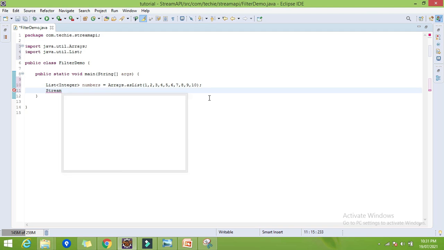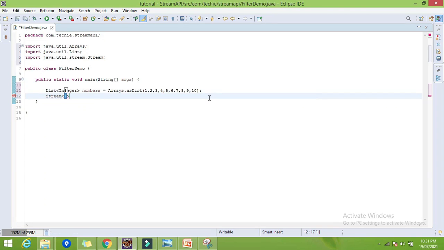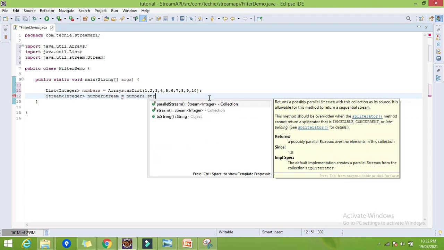Let's declare one variable with the stream. This will be the stream of integer, and I will give the name numberStream is equal to numbers.stream. Here you can find we are getting two options, parallelStream and stream method. If you want more performance, then we can go with the parallel stream, otherwise we can use the stream. So let's use the stream as of now.